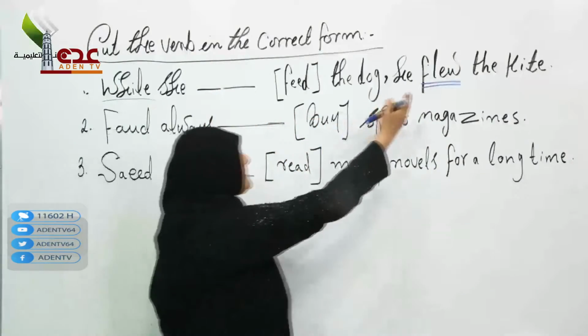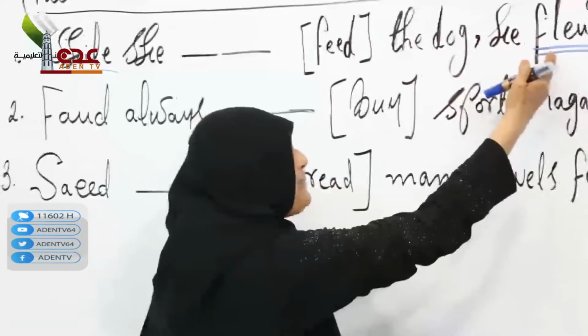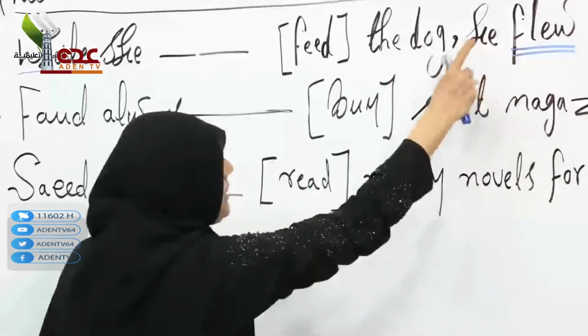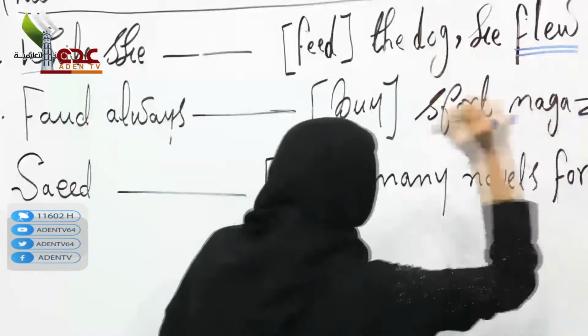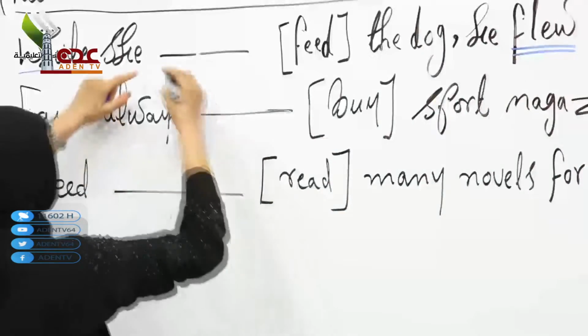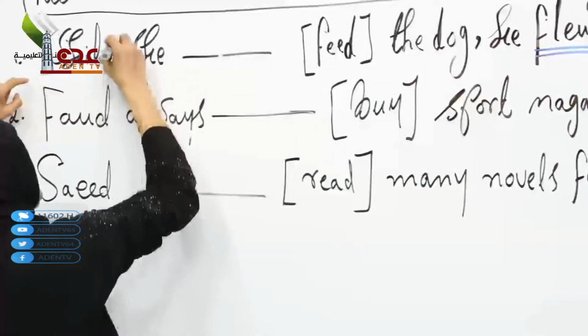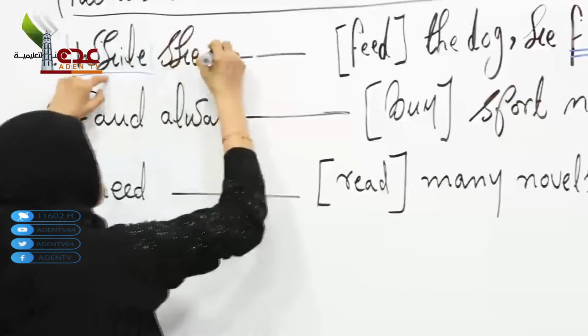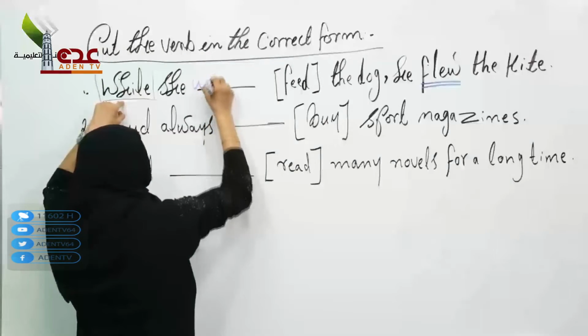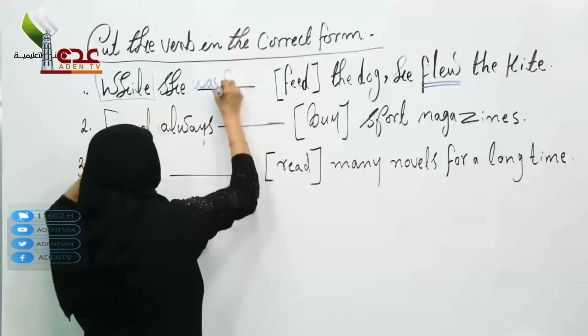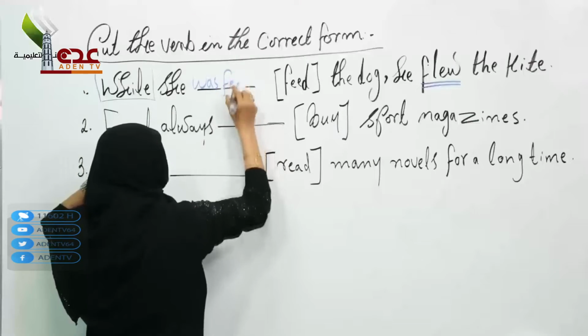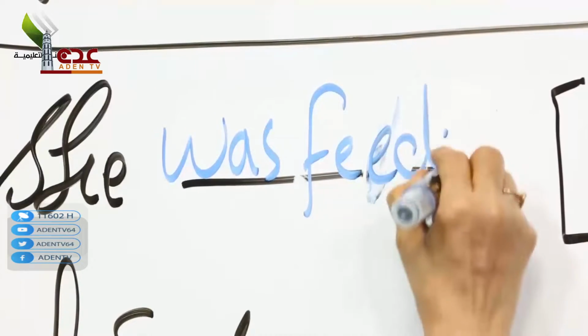Now look at this here. This is in the past, not in the present. He flew the kite. In this case, as we know, this is a while sentence. The rule was feeding.